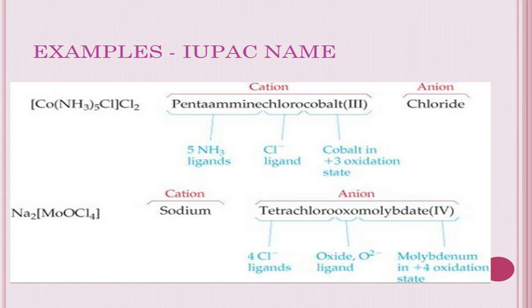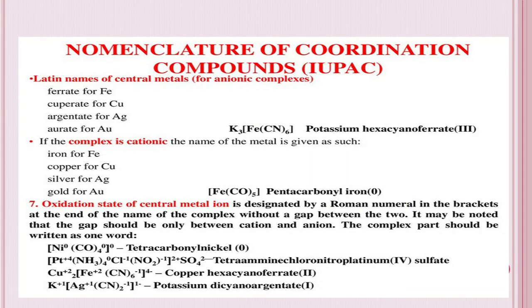Coming to the next example, Na2[MoOCl4]. So Na2 is a counter ion, which is sodium. It is a positive ion. So obviously the complex will be anionic in nature. So tetrachlorooxomolybdate. So this is the ligand name. So this is one more slide regarding the nomenclature of IUPAC compounds, IUPAC naming.